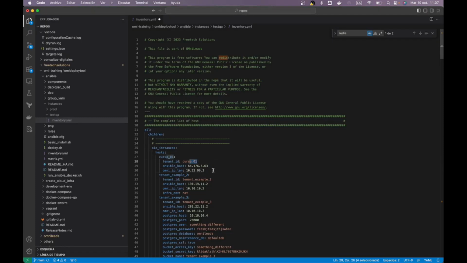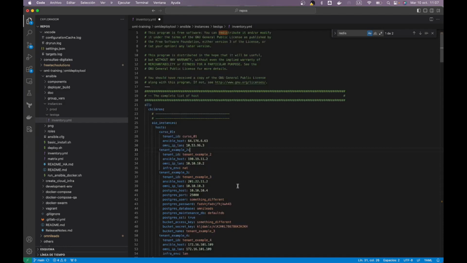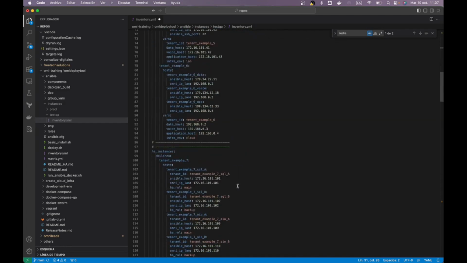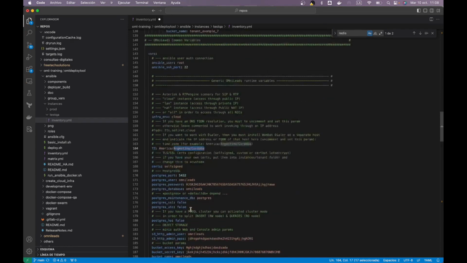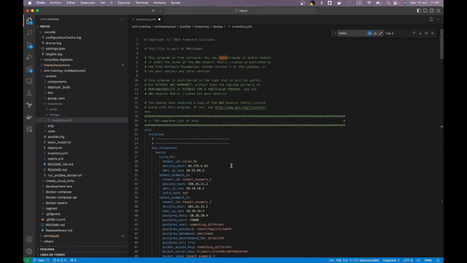The environment is in the cloud, and by default this inventory file is already set in its general variables as cloud. So I'm not going to touch anything, just like the time zone. I am going to do a totally basic installation with the variables that are simply available.